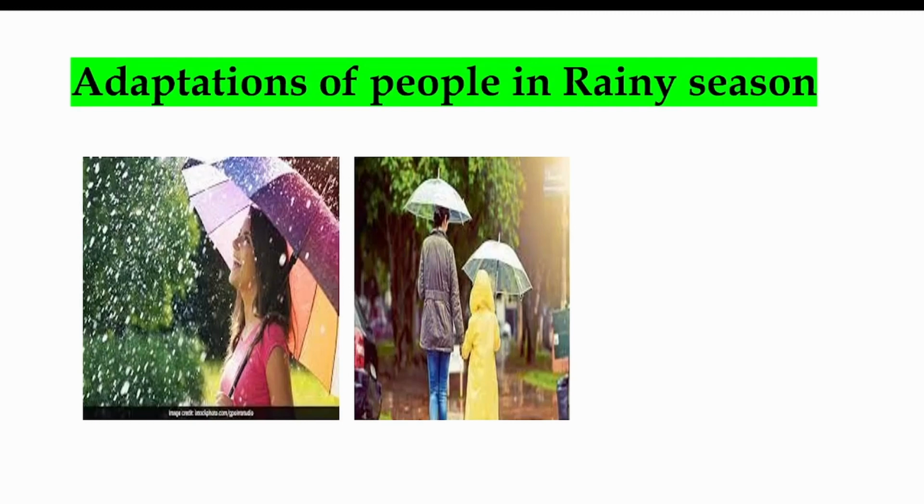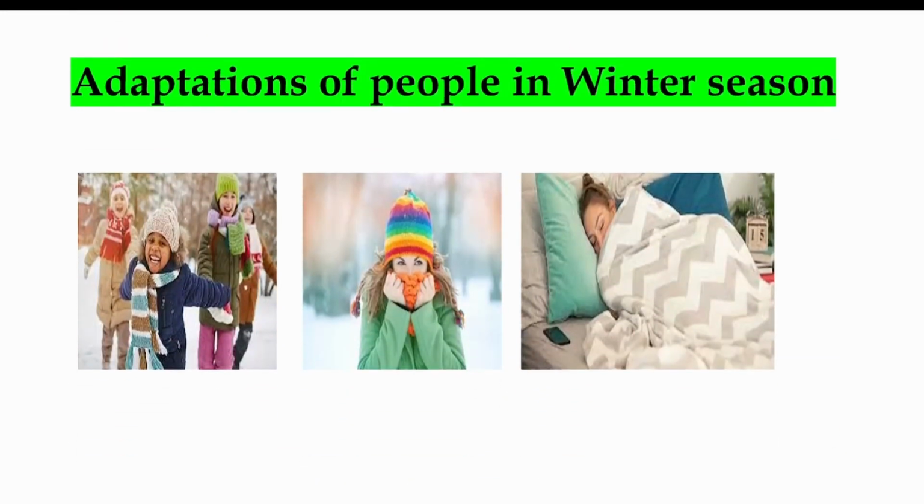In rainy season, what do we do? We take umbrellas when we go out. We use raincoats, and we take some other precautions in the rainy season, right? So that is how we adapt to that season. In winter, we wear sweaters, jerkins, mufflers, caps, and we use big blankets to sleep. So that is how we adapt to the winter season.